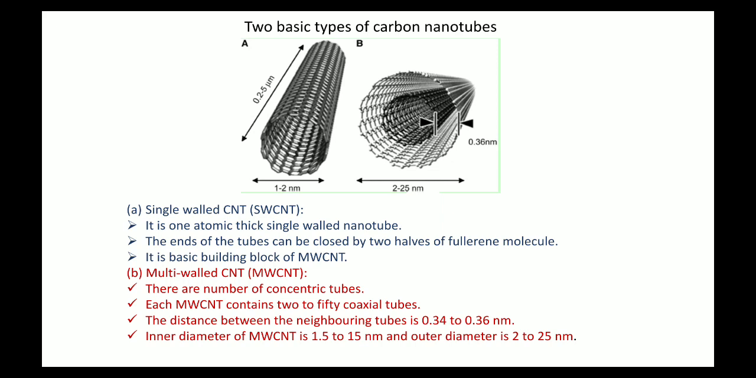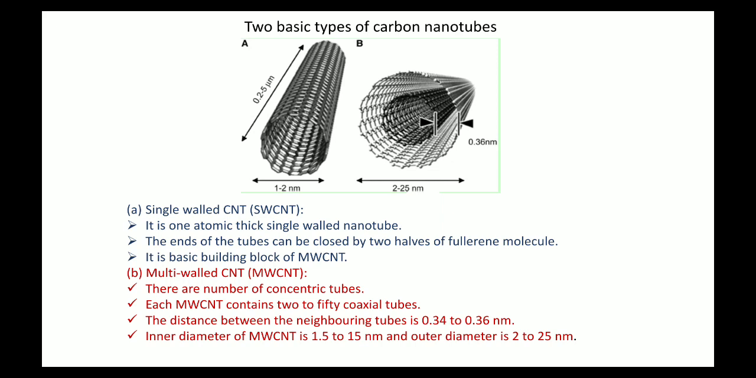The ends of the tubes can be closed by two halves of a fullerene molecule. Suppose you take a fullerene molecule, like a soccer ball, cut it from the middle, take the half part and join it to one end of the carbon nanotube. Take the second part and join it to the other end of the tube. So the ends can be closed by the two halves of a fullerene molecule. It is a basic building block of MWCNT.